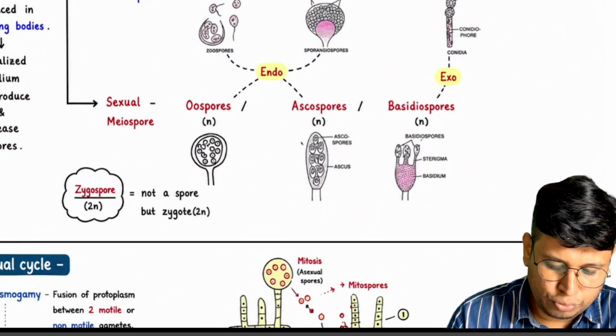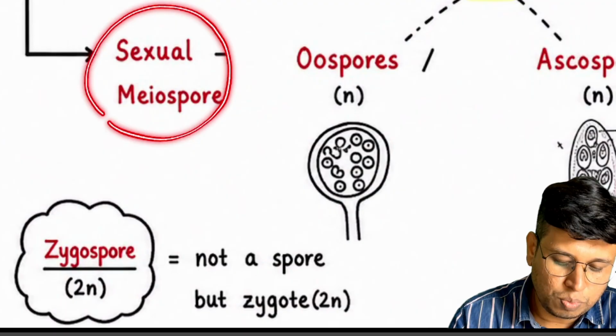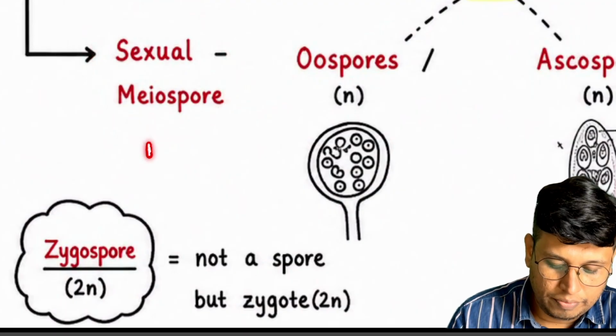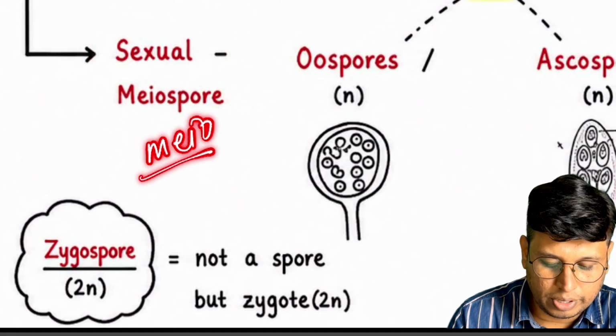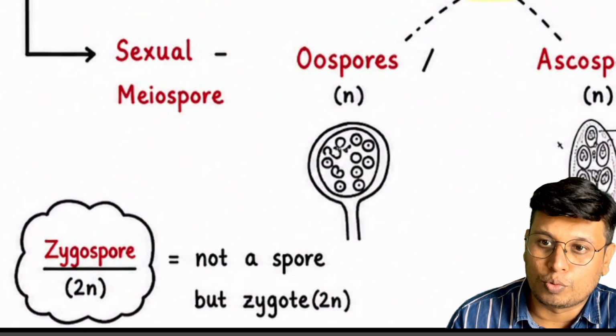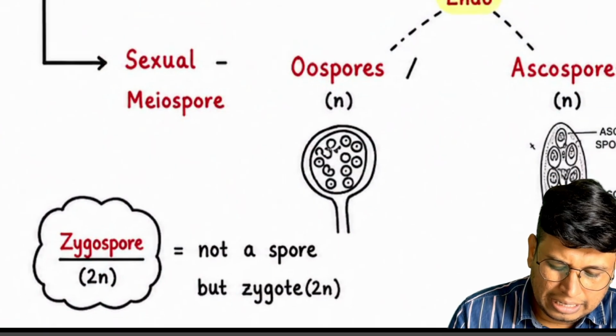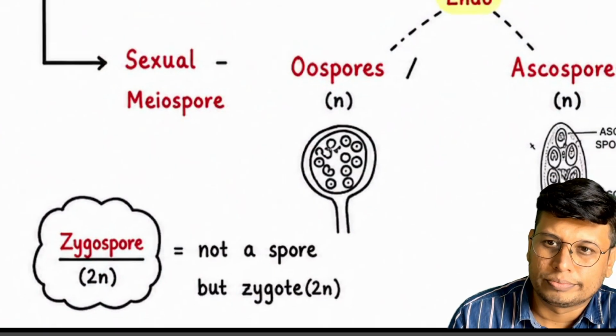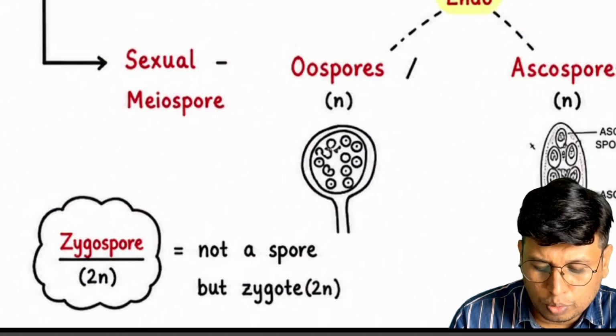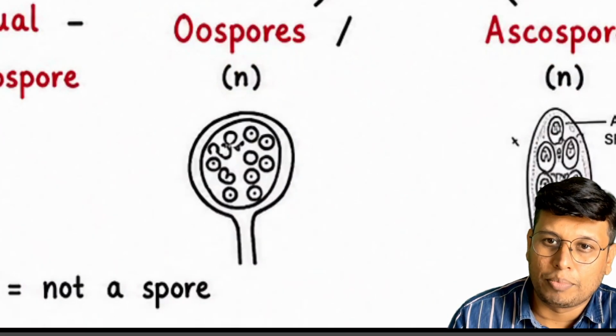Next are sexual spores, and these are produced by meiosis, so they are called meiospores. Pay attention, it is very simple. Oospore: oospores are haploid.